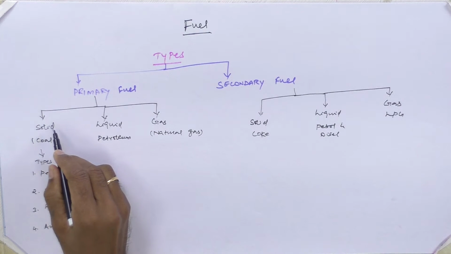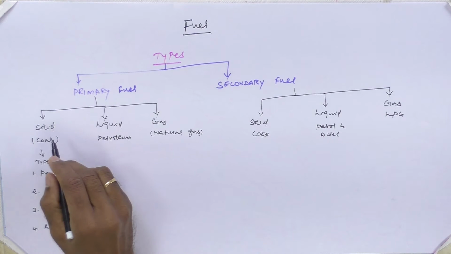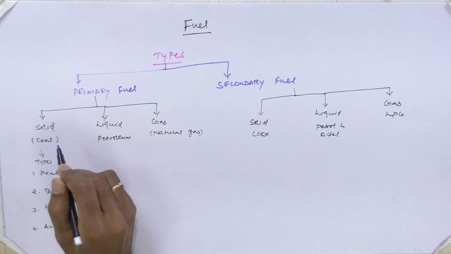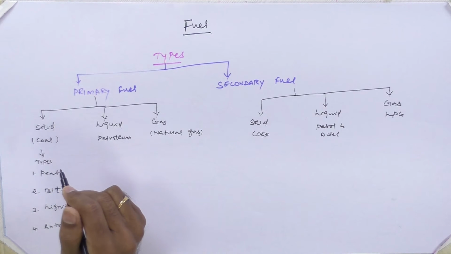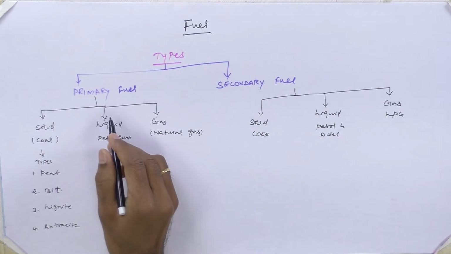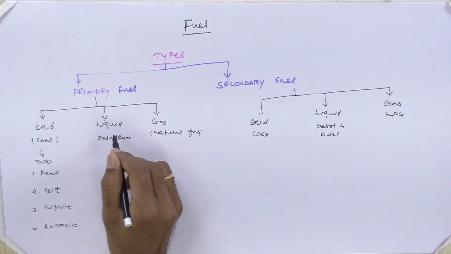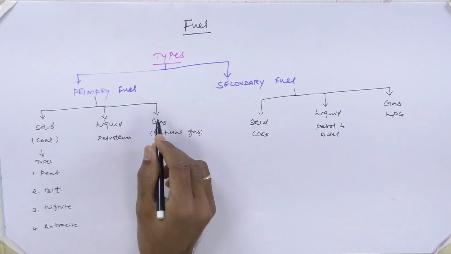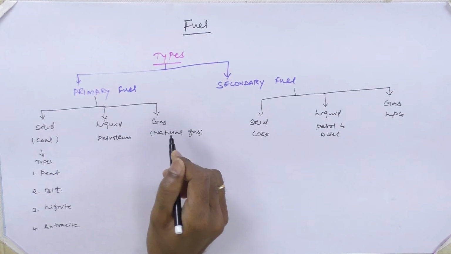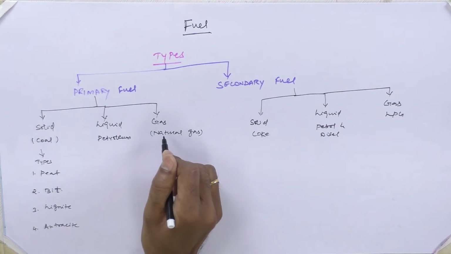Now, what fuels come under the solid category? Materials available in nature, like coal, come under solid fuel. The second one is liquid fuel, where petroleum products like crude oil come under this category. And the third one is gaseous fuel, where natural gas comes under this category.